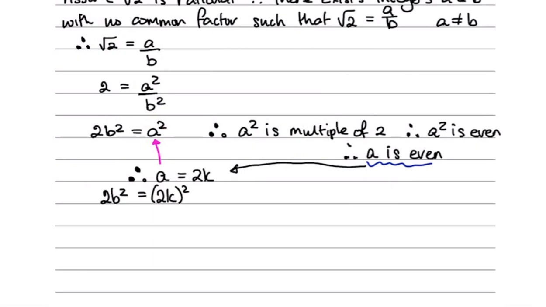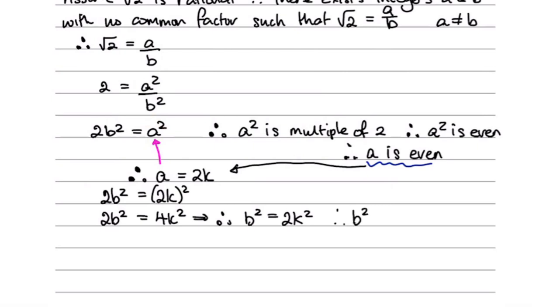If I expand that, I get 2b squared equals 4k squared. Therefore, b squared equals 2k squared.